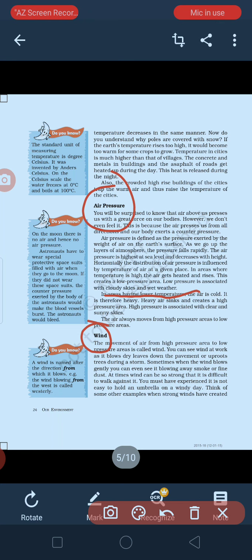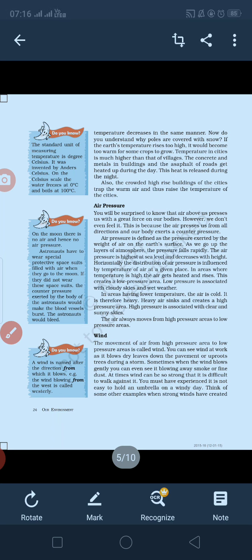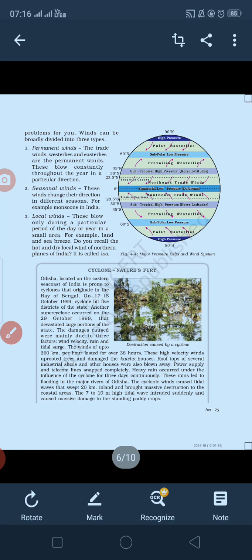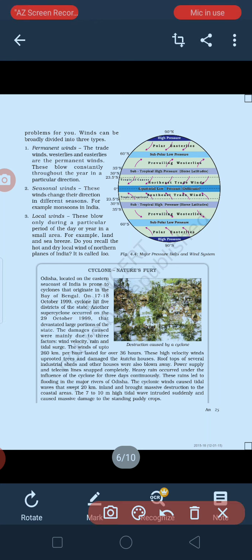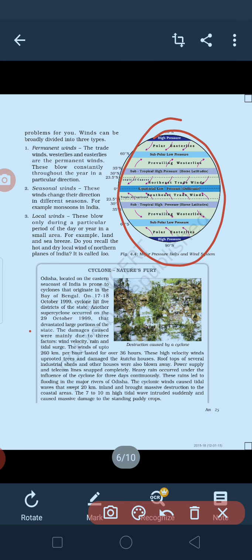Okay, now you can see over here there are a few winds. First is your permanent wind. You must have seen over here in the figure, there are prevailing westerlies. Prevailing westerlies, these are your permanent winds. Okay, permanent means it always flows. कभी ये रुकती नहीं है, हमेशा ये चलती रहती है.